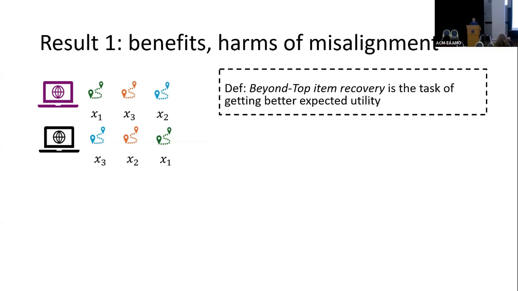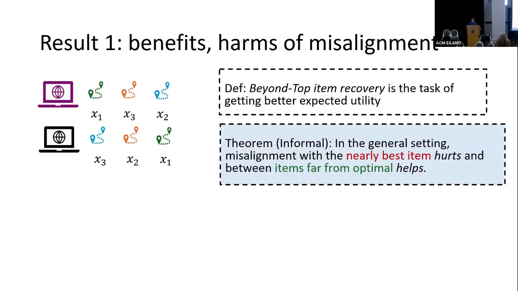We also consider a generalized setting, which is called beyond top item recovery. Here, the human also has some value for the other items. And we generalize our theorem: in this general setting, we find any misalignment between the top items will be harmful to the human, but any misalignment between the items that are far from optimal will be helpful.